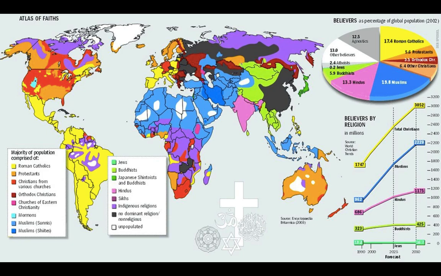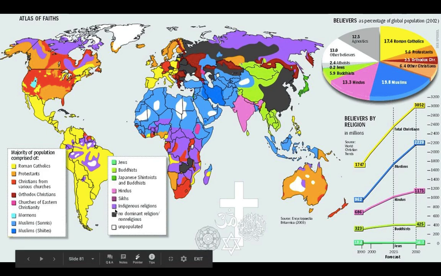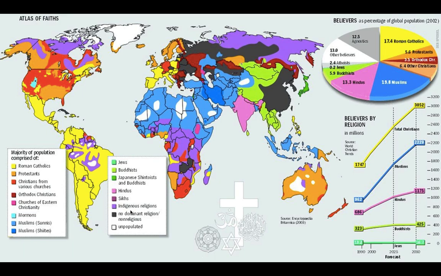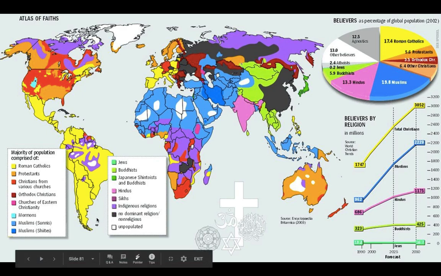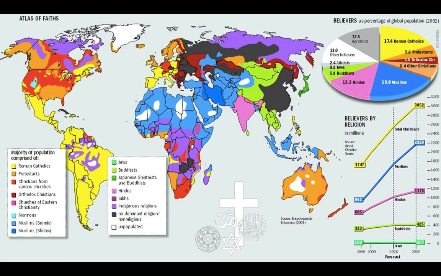One of the more interesting things, I think, and this is the last thing I'll leave you with, if you look at this light purple color, indigenous religions. These are folk religions, right? These are localized religions that have been developed and protected for likely thousands and thousands of years in these isolated folk cultures. So kind of interesting to see where some of those are located.